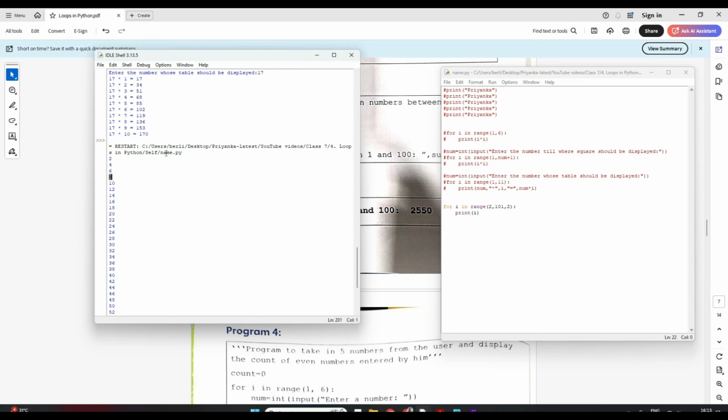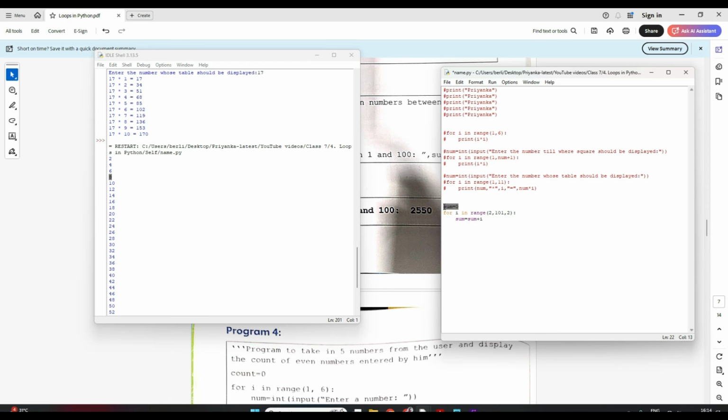Try to understand, right? Suppose I take a variable, maybe sum, and assign some value. Sum is equal to 0 I'll give. Now here if I do sum is equal to sum plus I, what it is doing, try to understand.